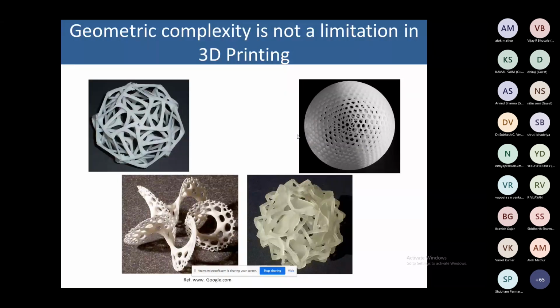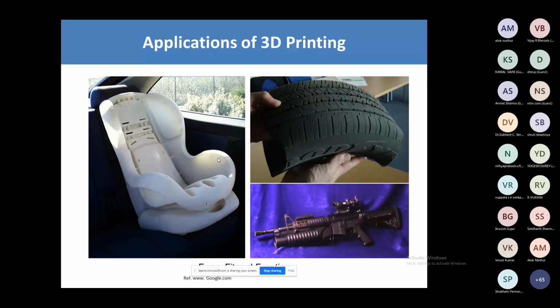Geometric complexity is not a limitation in 3D printing. Very complicated shapes we can produce in the 3D printing process. Different types of shapes we can produce, but it may take some time, but we are able to produce. But some complex parts are very difficult to produce in the traditional manufacturing process. So the application of 3D printing, you can see in terms of form, fit, and function. So now we can make a seat for a child or a seat for old people, right? Some tires we can develop, some guns we can make with the help of the 3D printing process.